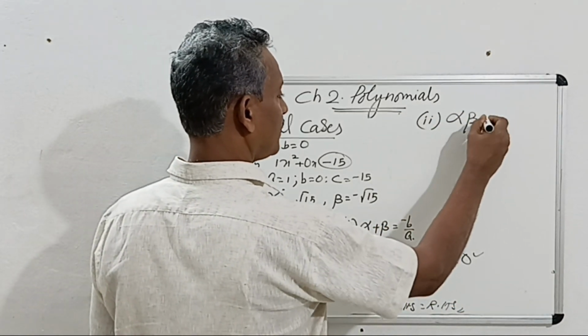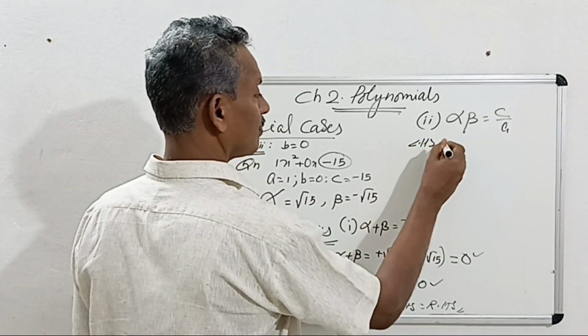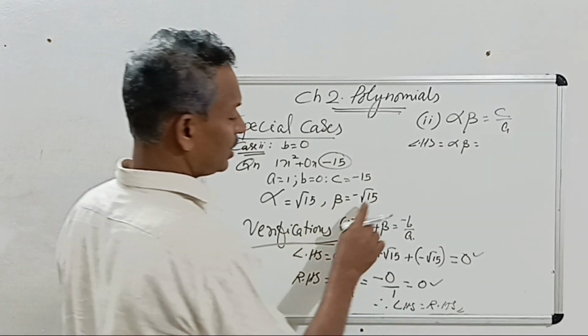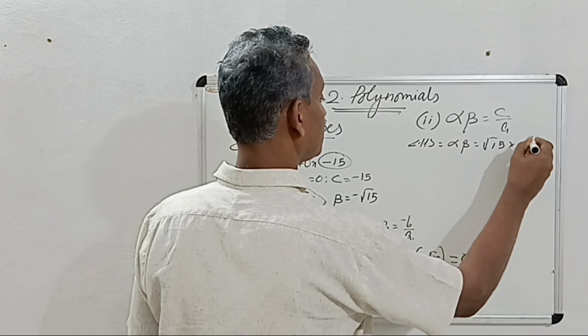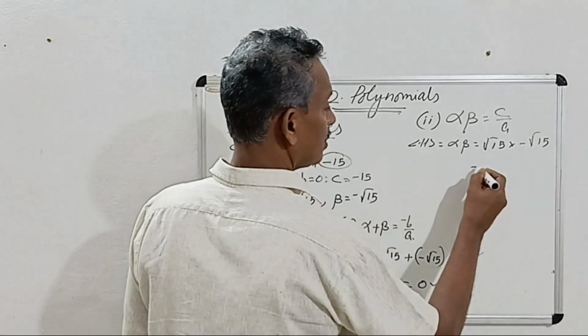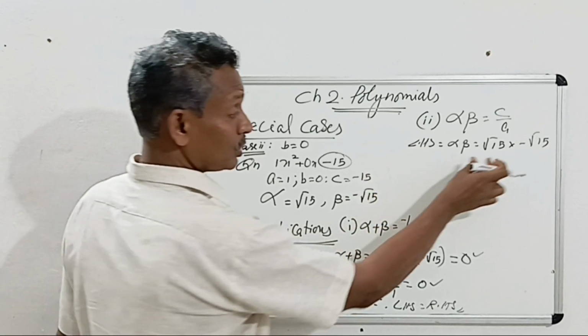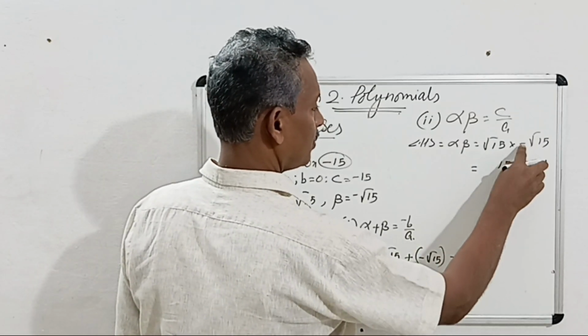Alpha into beta is equal to c by a. Take the LHS, alpha into beta. Alpha is root 15 and beta is minus root 15. Root 15 multiplied by minus root 15. When like roots are multiplied, the root disappears and only 15 remains, with the minus sign.